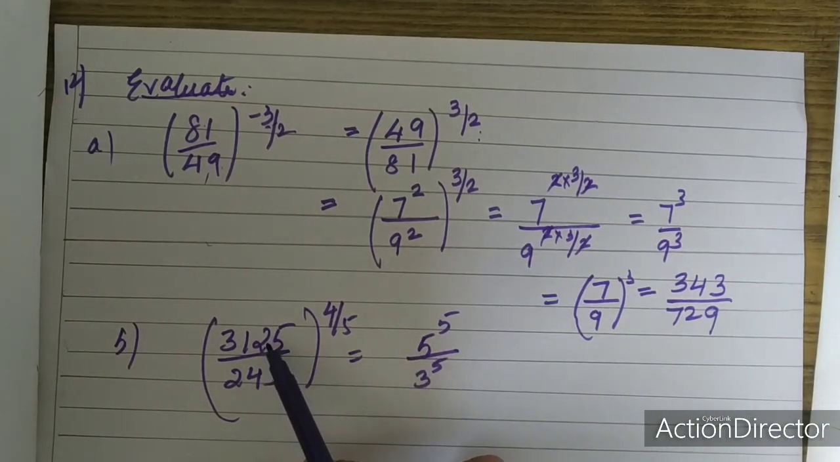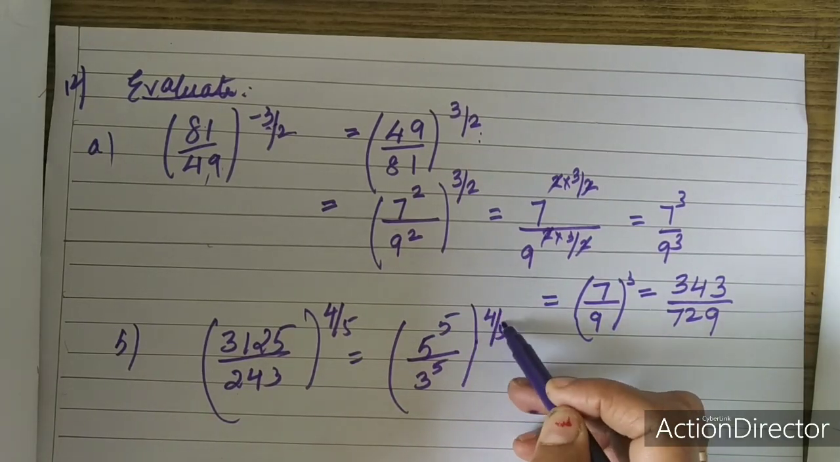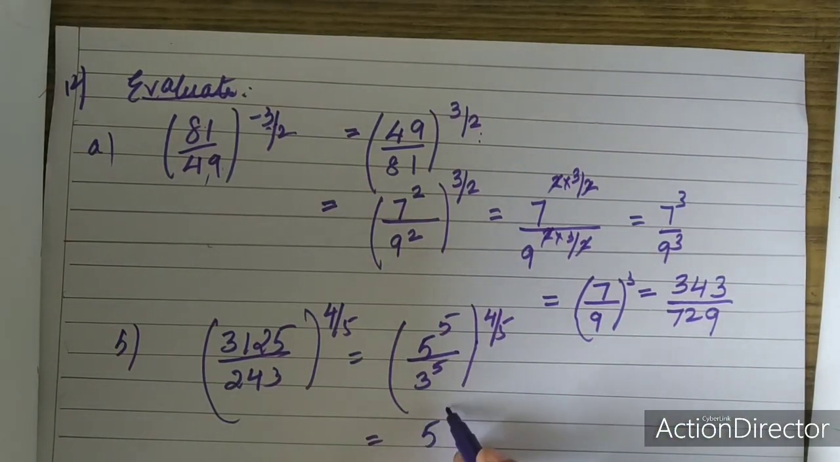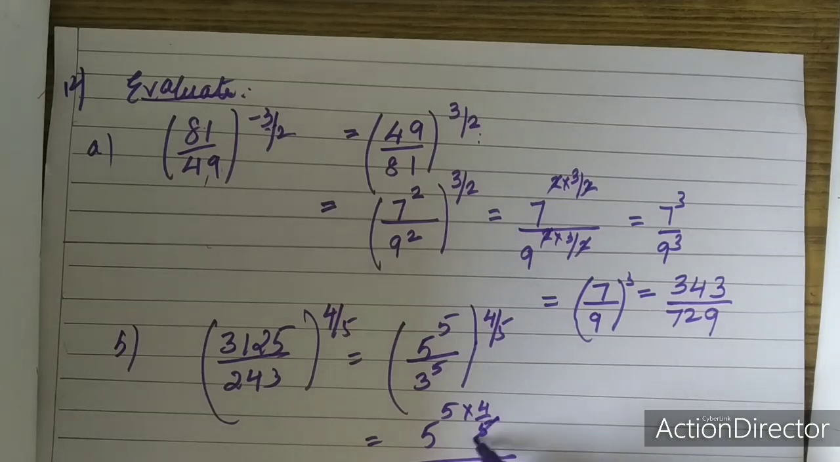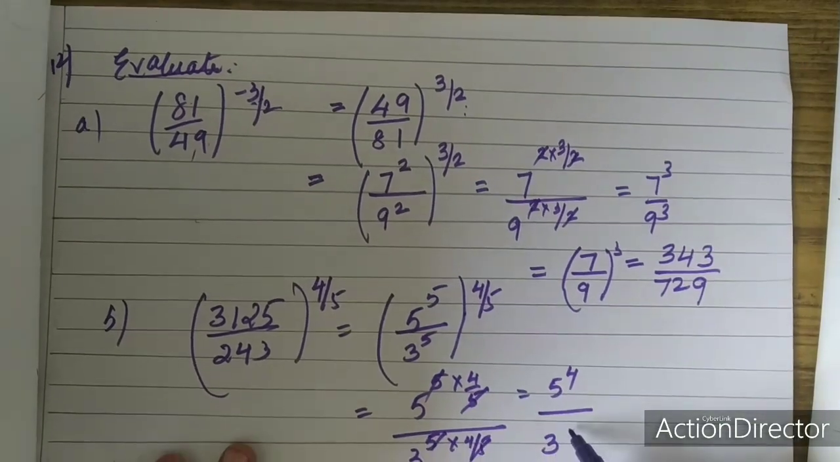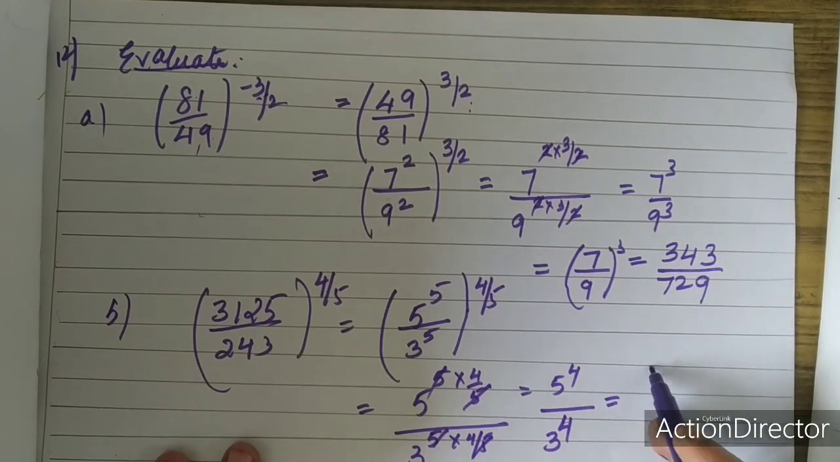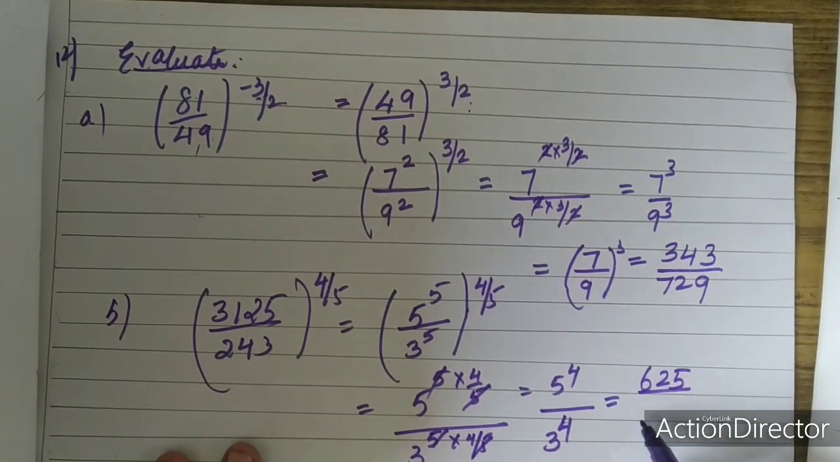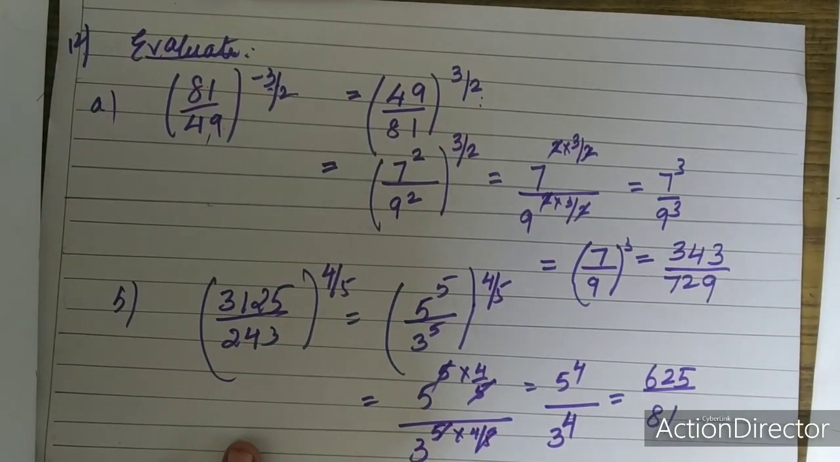If you do not know, you can do the prime factorization in your rough column. And this is whole raised to the power of 4 upon 5. So 5 power 5 into 4 upon 5 divided by 3 power 5 into 4 upon 5. 5 and 5 will get cancelled. So this is equal to 5 power 4 divided by 3 power 4. So what is 5 power 4? 625. What is 3 power 4? It is 81. So my answer is 625 upon 81.